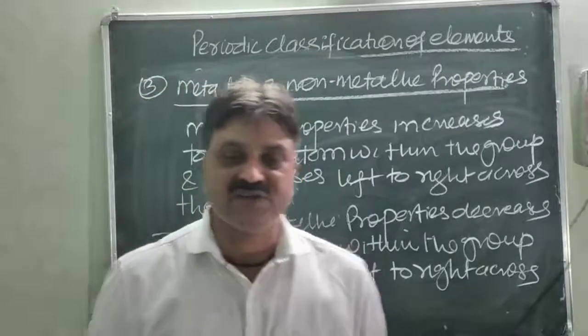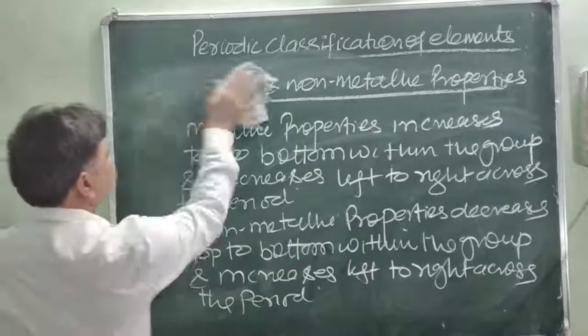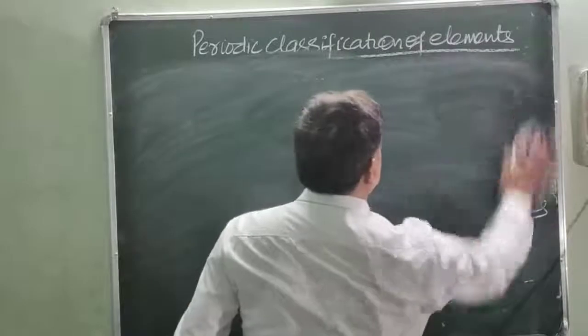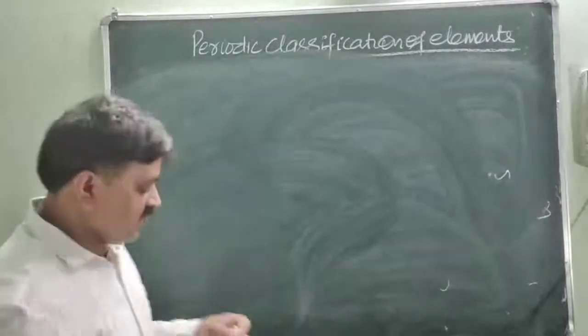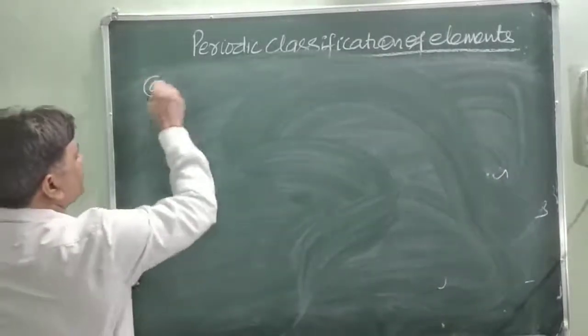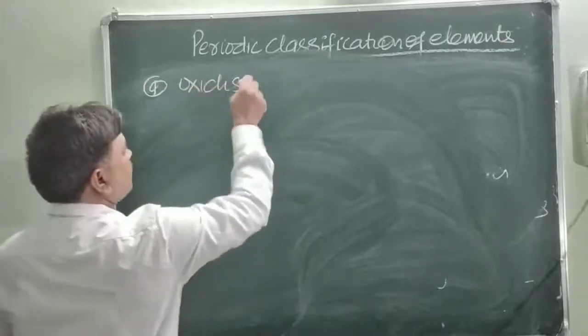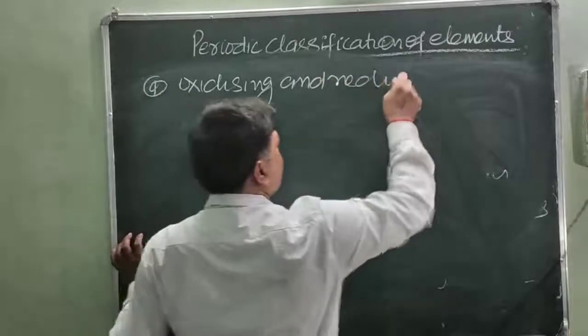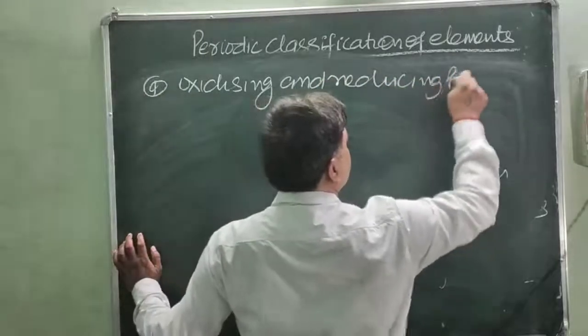Next one, this is oxidizing and reducing character. Next one, oxidizing and reducing property.